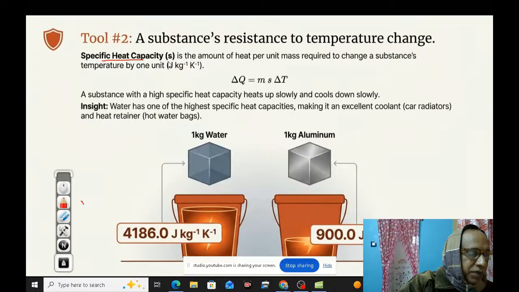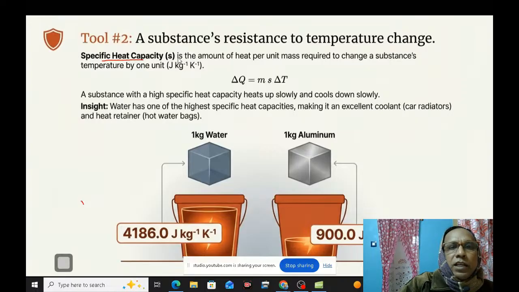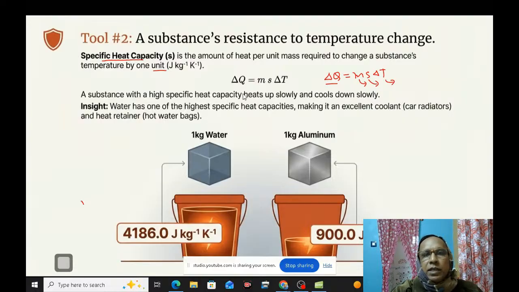What is the meaning of specific heat capacity? Specific heat capacity is the amount of heat per unit mass required to change a substance's temperature by 1 unit, joule per kg per Kelvin. Therefore, delta Q is equal to m s delta T. Delta Q is the change in heat, m is the mass, s is the specific heat capacity, and delta T is the change in temperature. A substance with high specific heat capacity heats up slowly and cools down slowly.